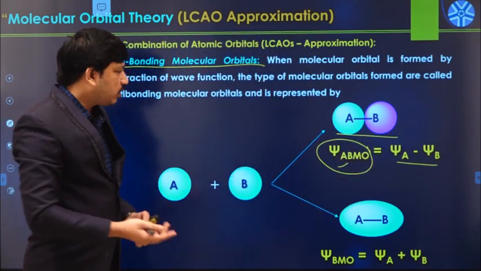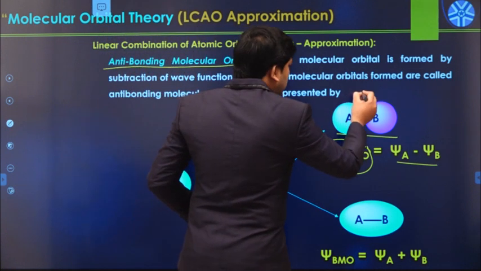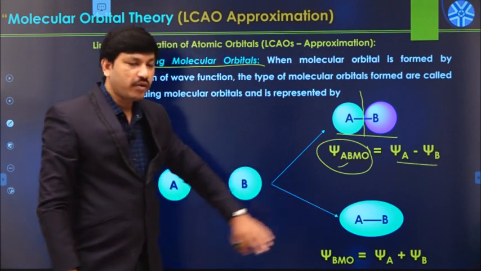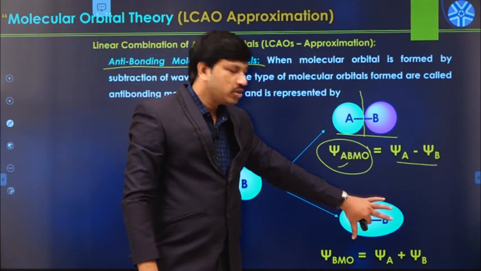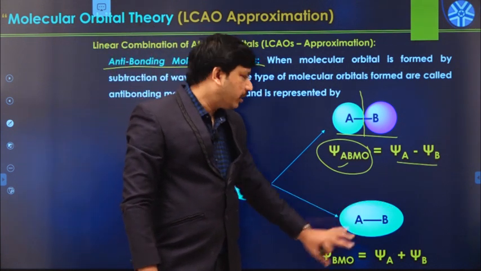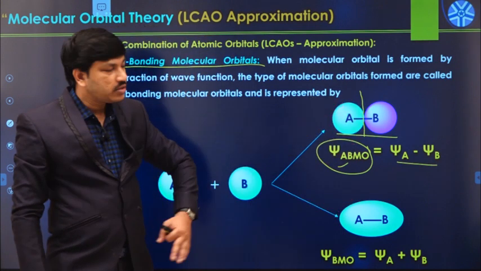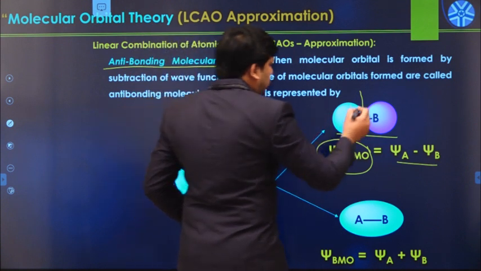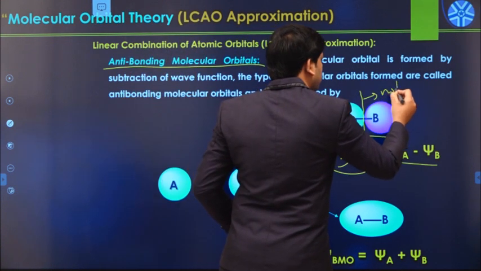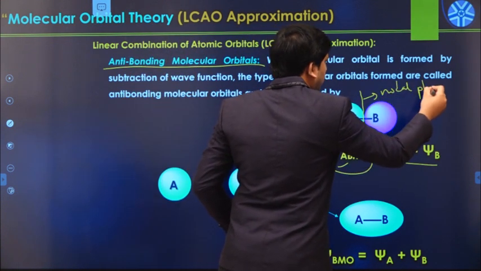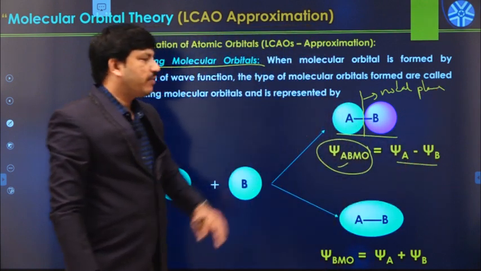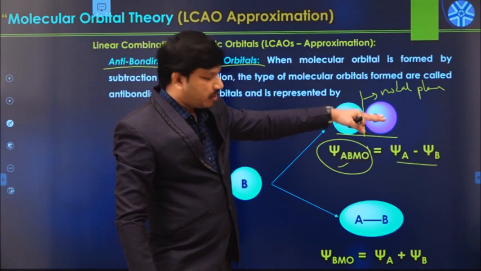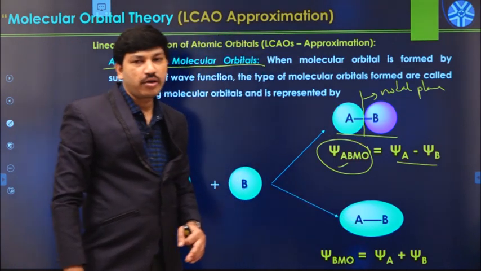Anti-bonding means this is not the bonding situation. The bonding situation is constructive interference, which always produces a lower energy molecular orbital. But this is destructive interference, so there is no bond formation. This orbital has a nodal plane, so one node is available in this manner. This is the higher energy orbital, and this is the lower energy bonding molecular orbital.